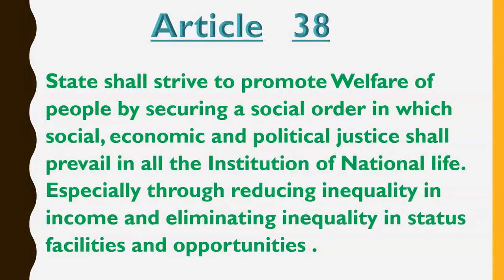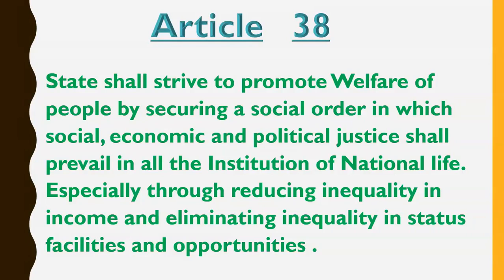Now what is political justice? Political justice means when everybody can vote and everybody can contest election. So political justice means when everybody is allowed to vote and contest election. Similarly, what is economic justice? Economic justice means when everybody can earn money and do his economic development. So these were the meanings of social justice, political justice and economic justice. So Article 38 says that the government should try to make such a society in which there is social justice, economic justice and political justice in all the institutions.